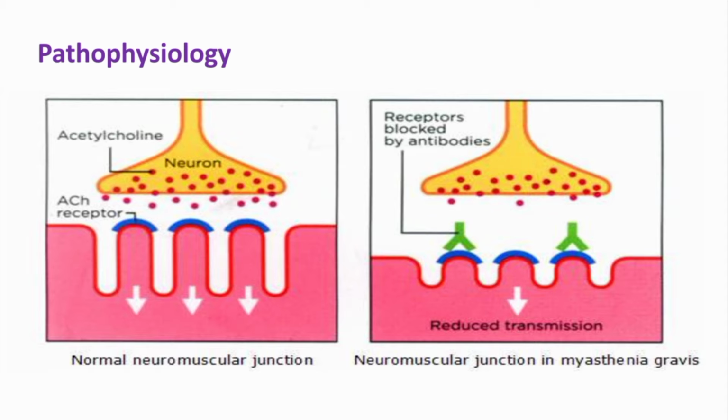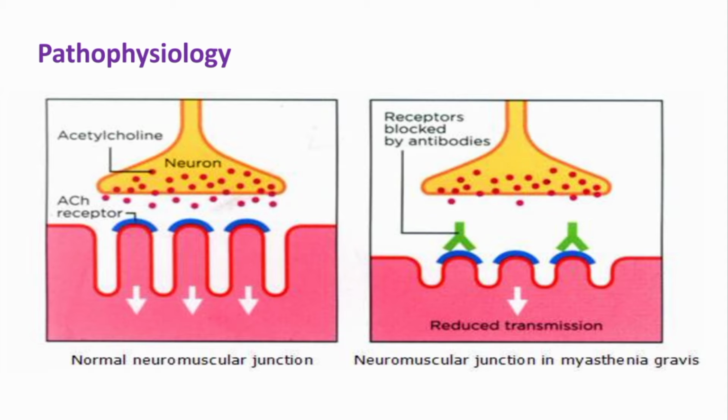Now on the left side of this figure you are seeing a normal neuromuscular junction in which acetylcholine is released from the axon terminal and it acts on its receptors which are present on the sarcolemma. In this way normal neuromuscular transmission takes place. But in myasthenia gravis, autoantibodies formed against these acetylcholine receptors block the receptors, and now acetylcholine cannot bind with its receptors.